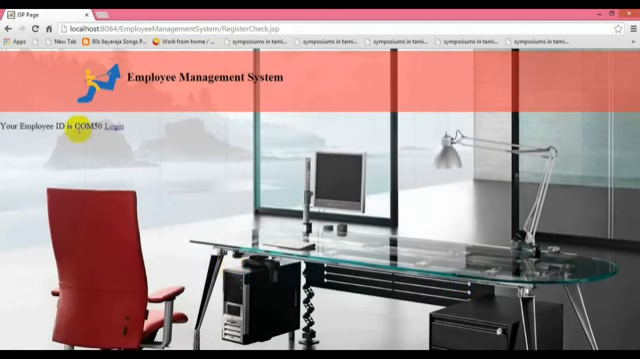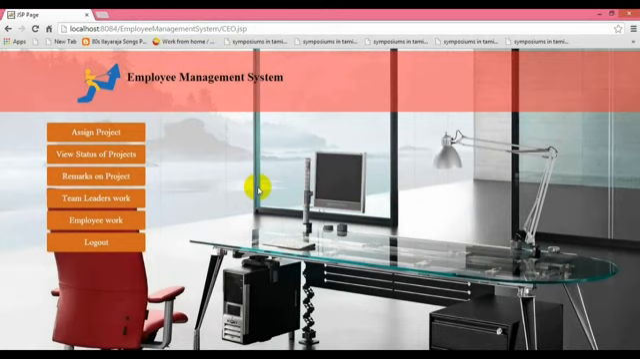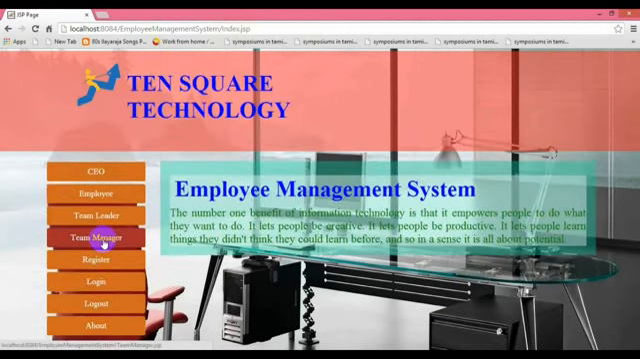This is the random number which has been generated, COM50. Then login. We are logging in with the same mail ID and the same password. This is the home page for the CEO.